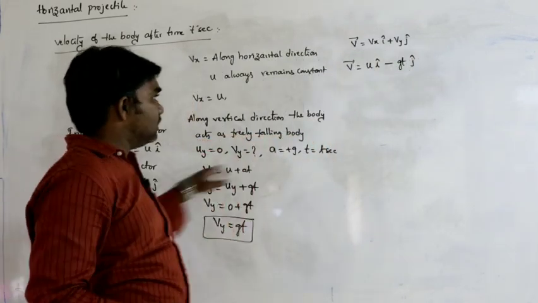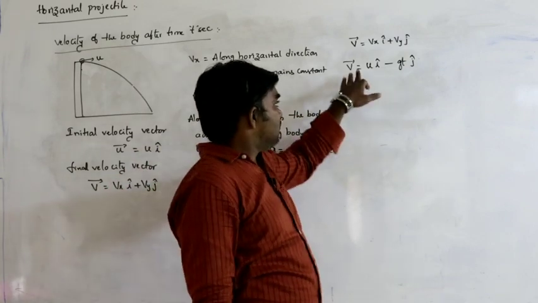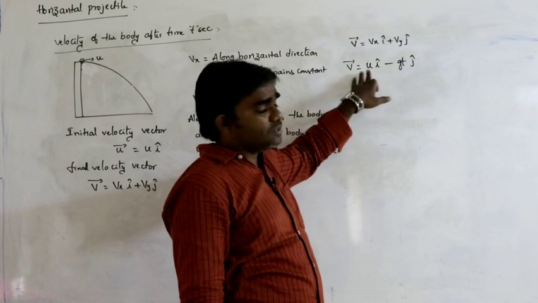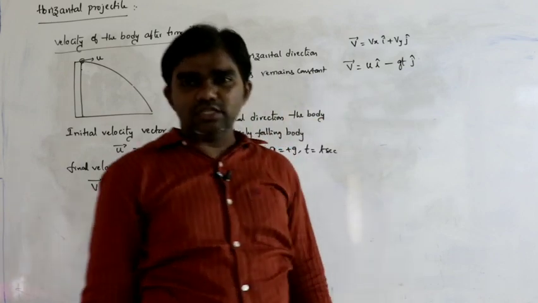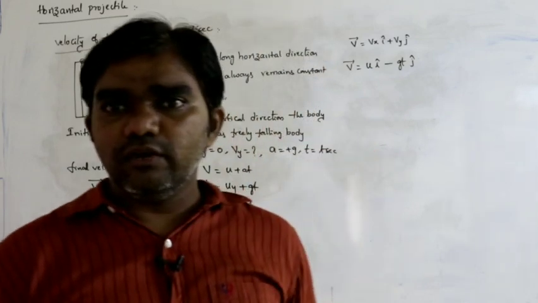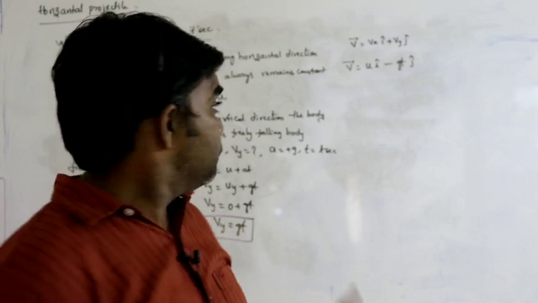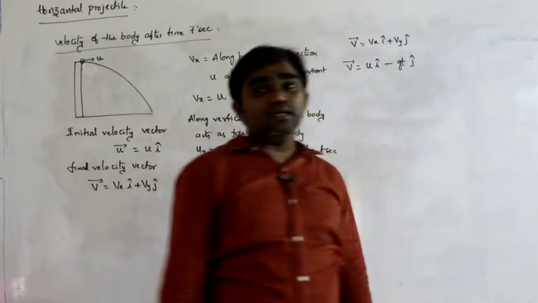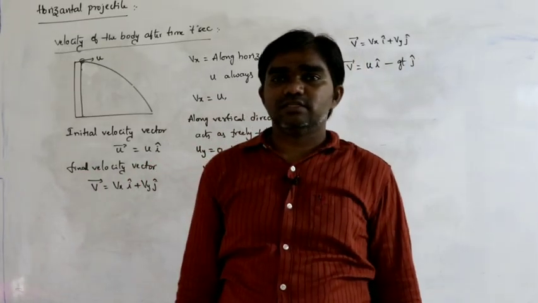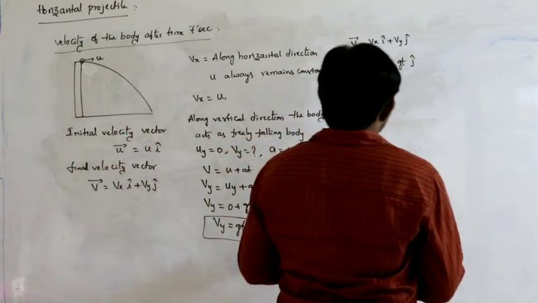Here we wrote plus, but here I am writing minus. The negative sign indicates that the actual velocity vector is v bar equals ui minus gtj. Why is it minus here?